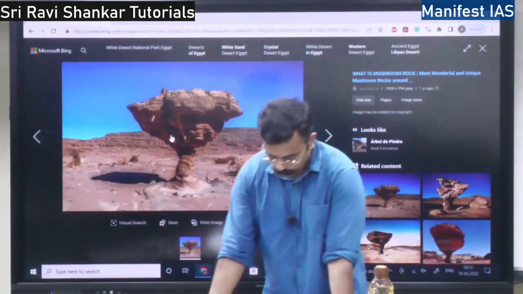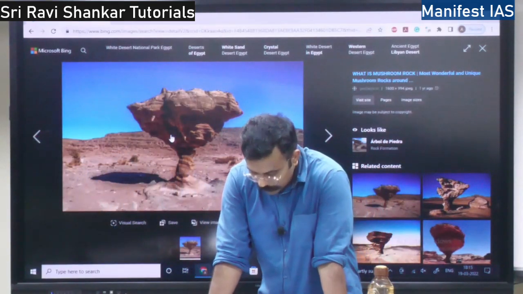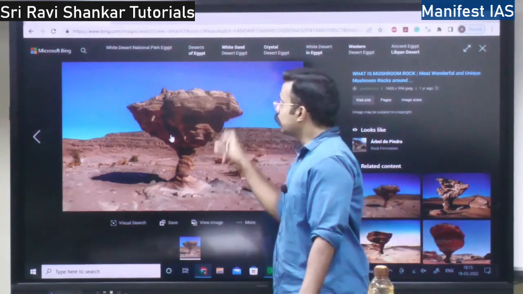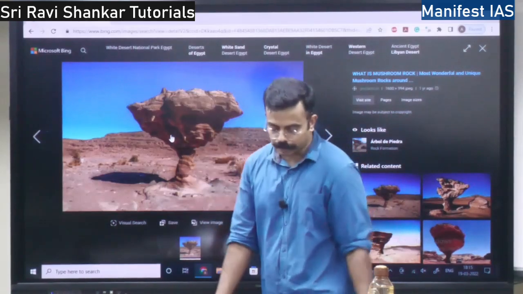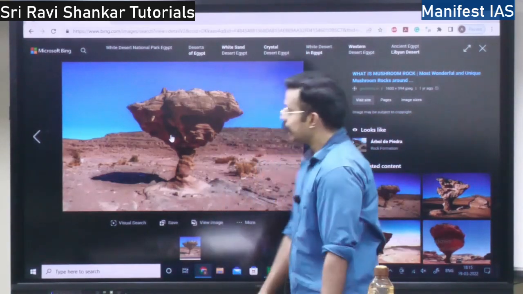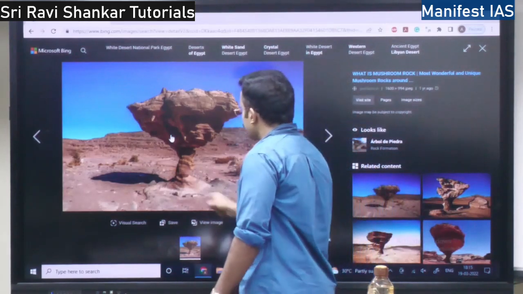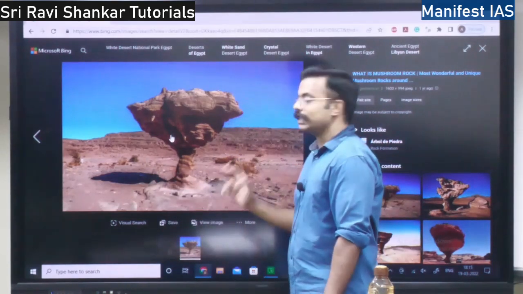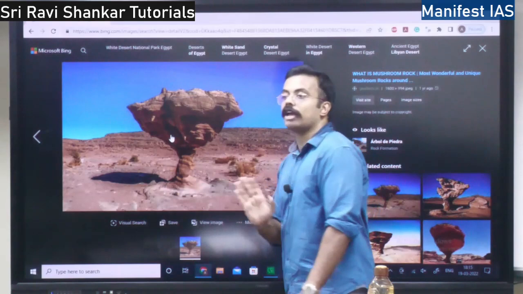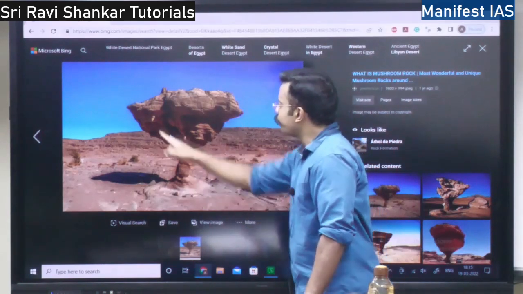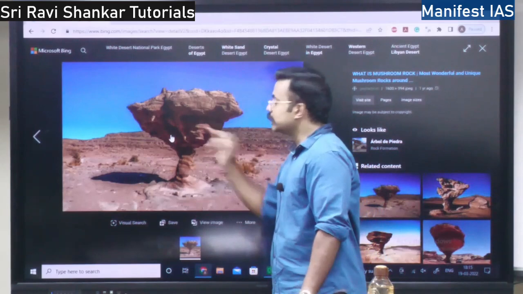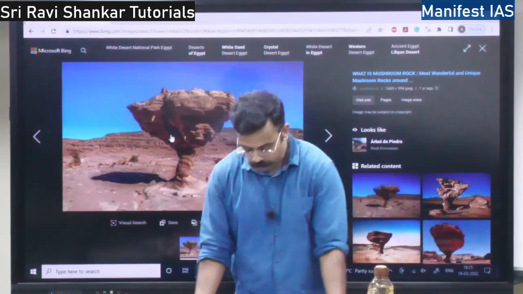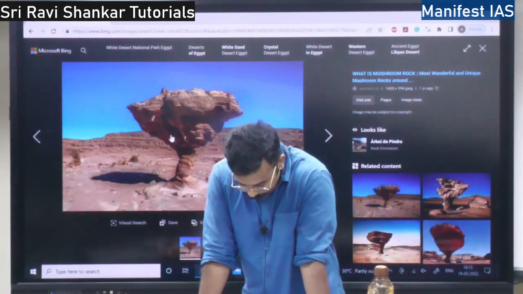So mushroom, table and pedestal rocks are rock outcrops. Means the rock is an outcrop, a rock which stands out from the land, from the surface. This is a remnant of resistant rock. Earlier, rock would be here also. Because of abrasion, sand getting blasted against it, this rock will be eroded. When the erosion happens, it will form into this shape. Why did this part not get eroded? Because this is hard rock, so it won't get eroded.